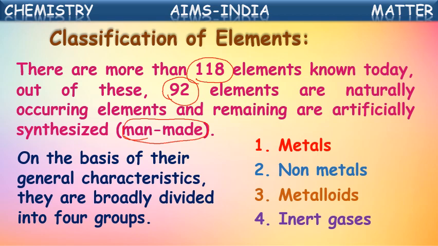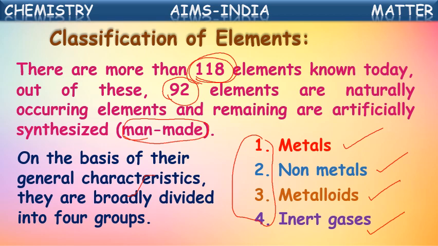So some are man-made, some are naturally occurring. Out of these 118 elements, based on their characteristic properties, they are classified into four different groups: metals, non-metals, metalloids and inert gases. This is the classification of elements.